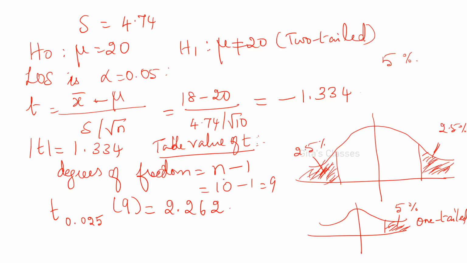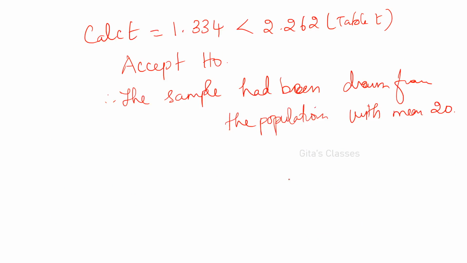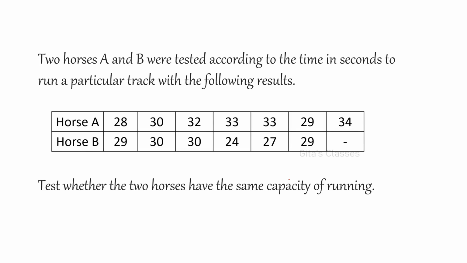So degrees of freedom is important here. Here there are 10 values given, and the degrees of freedom will be 9, always n minus 1. Okay, and if it is one-tailed and two-tailed, I have explained how to find out the values from the table. Okay, and here table value is 2.262 for 9 degrees of freedom. Calculated value is less than, therefore you accept the hypothesis.